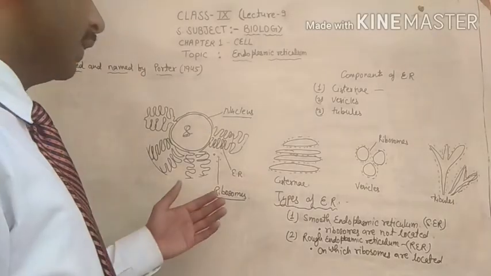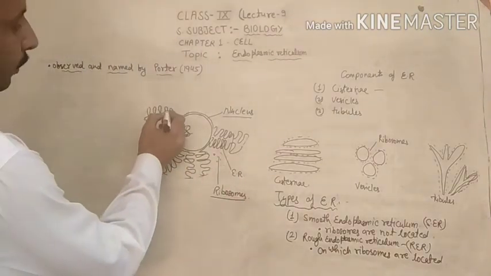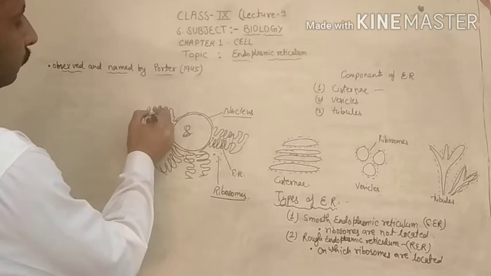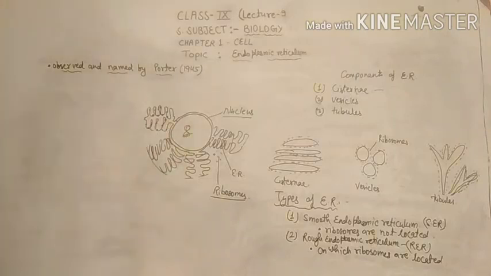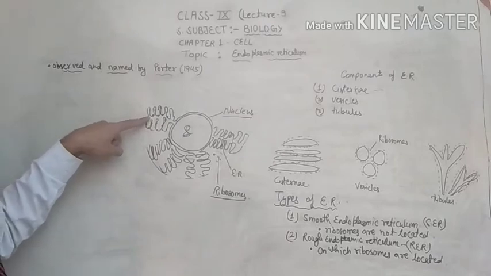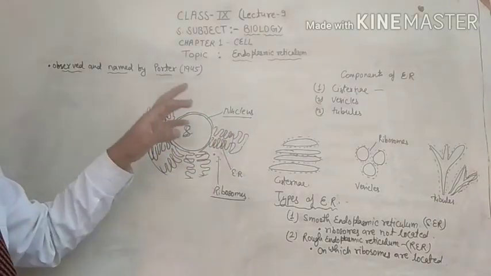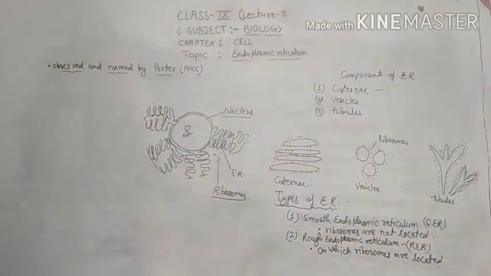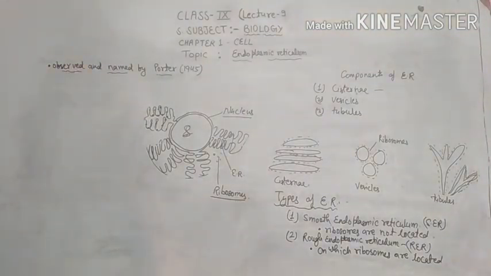So dear students, on the basis of the presence and absence of ribosomes, rough endoplasmic reticulum is represented like this. You can look here at the difference. Here the dot-like structures represent the ribosomes, the presence of ribosomes, and here the ribosomes are not present. This is called the smooth endoplasmic reticulum, and this one is called the rough endoplasmic reticulum. These are the two types of the endoplasmic reticulum.